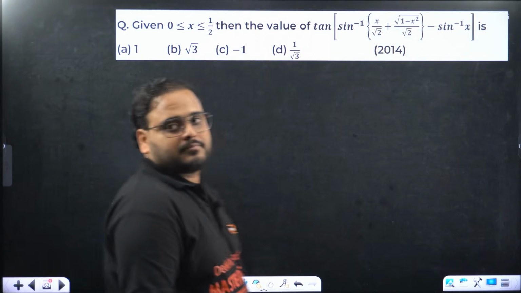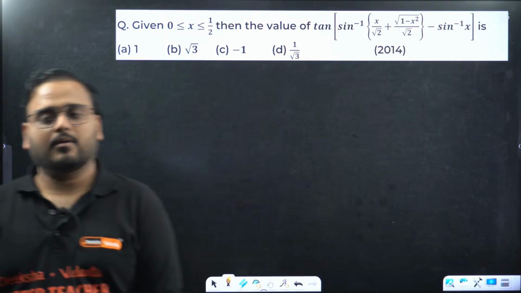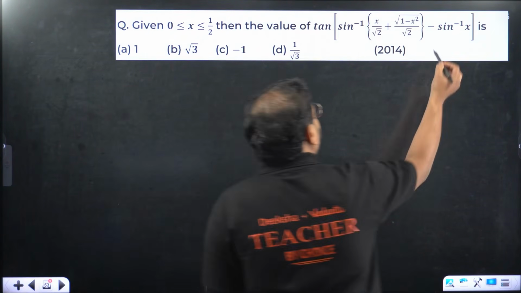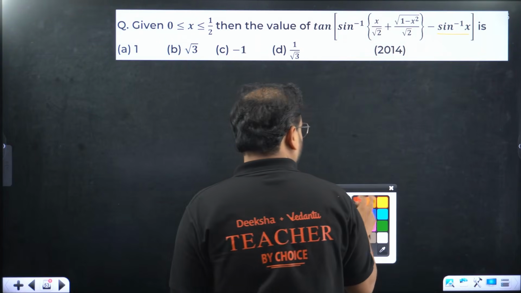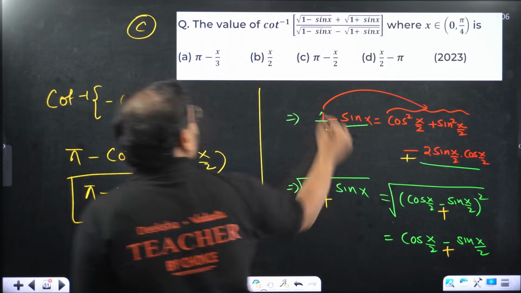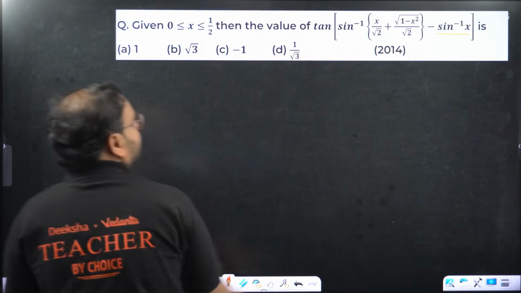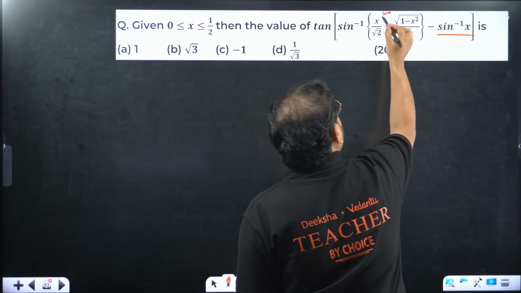Moving on. Sin inverse of x by root 2, 1 minus x square upon root 2 minus sin inverse of x. I forgot to mention, pi minus x by 2. Okay, see here we have sine inverse of x. We have x over here also.